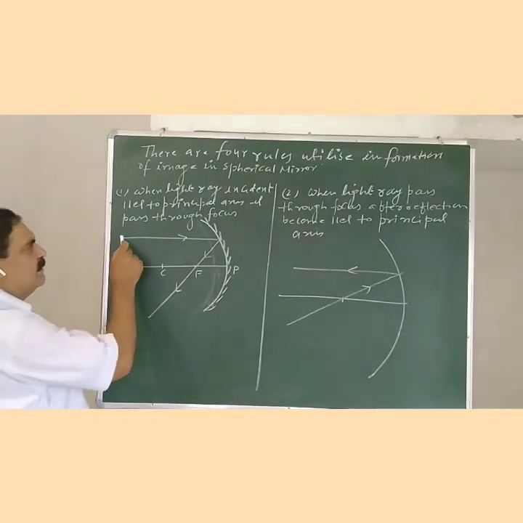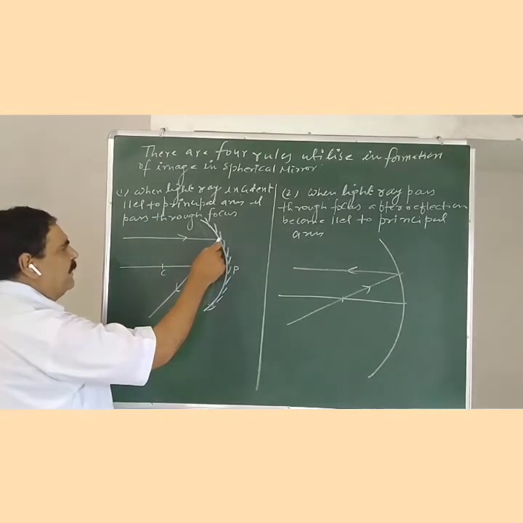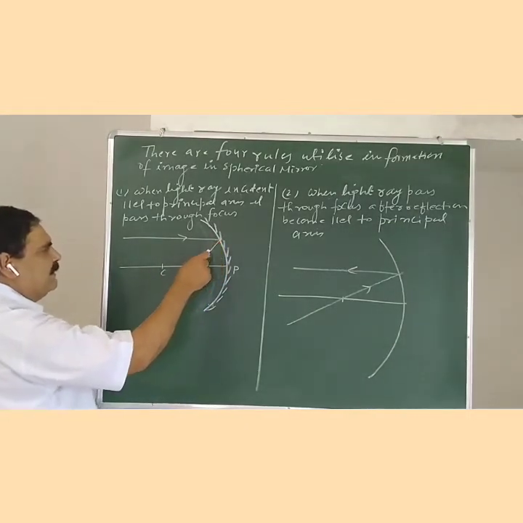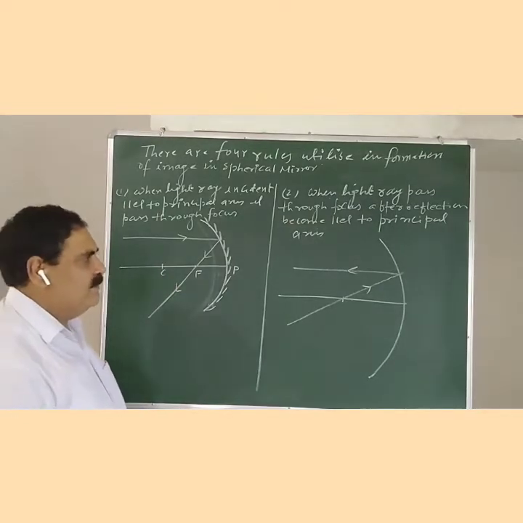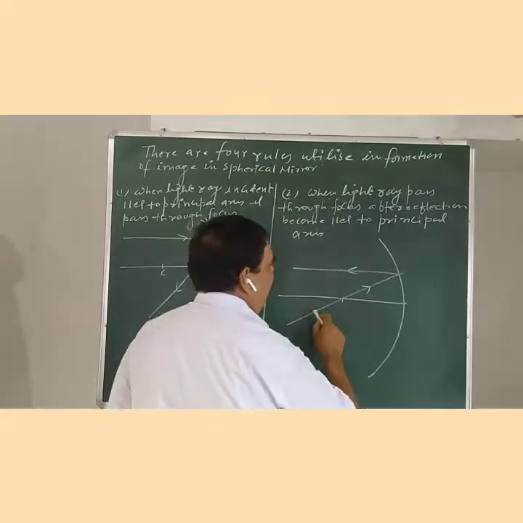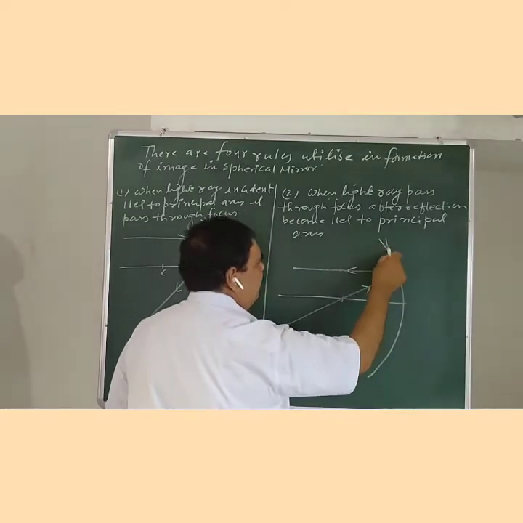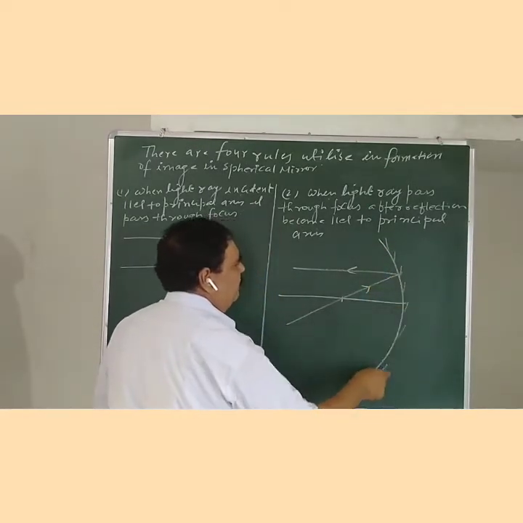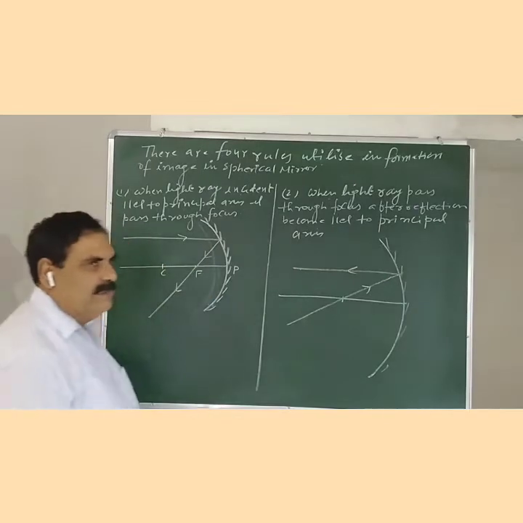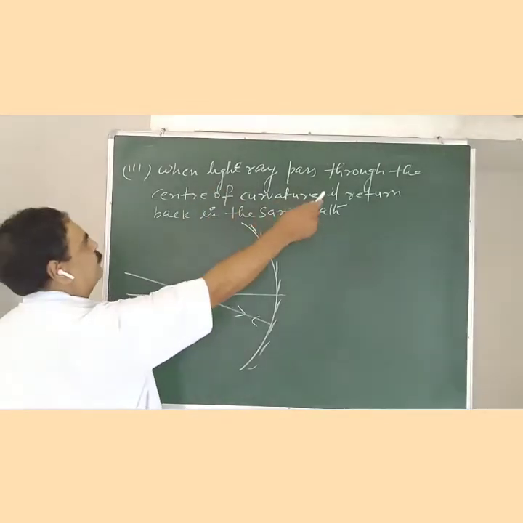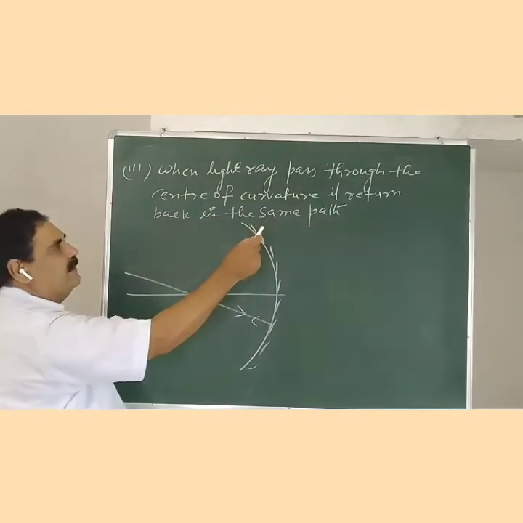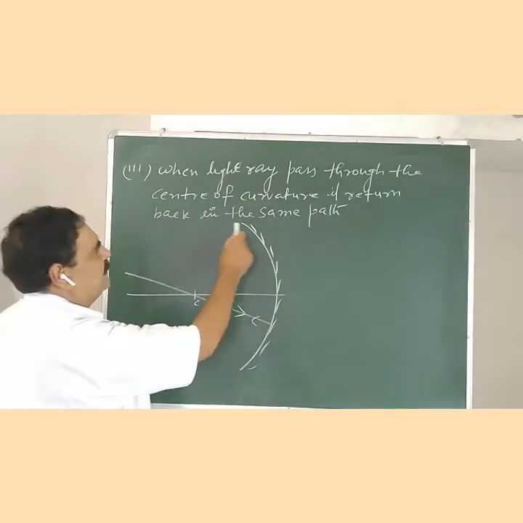the focus. Suppose a light ray is incident, and after reflection at this point the light ray reflects and passes through the focus. Just the reverse of this rule: when a light ray passes through the focus, after reflection it becomes parallel to the principal axis.